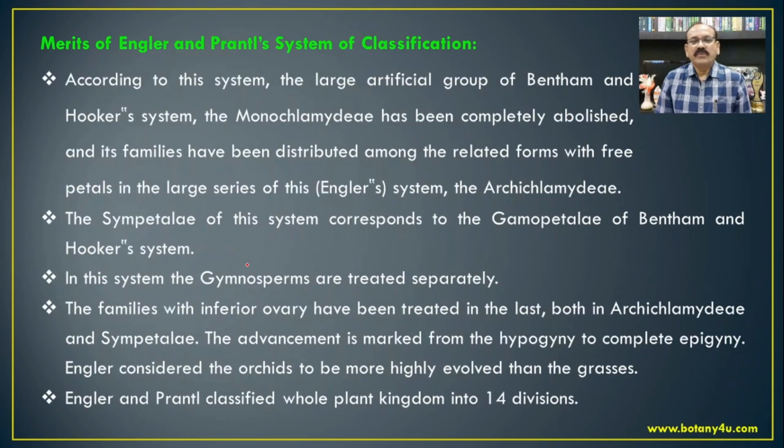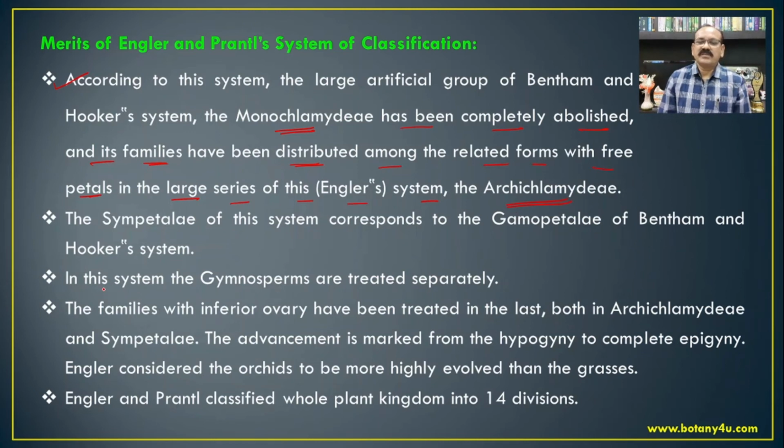So what are the merits and demerits of the Engler and Prantl system of classification, we will discuss in these two slides. According to this system, the large artificial group of the Bentham and Hooker system, that is Monochlamydeae, has been completely abolished and its families have been distributed among the related forms with free petals in the large series of Engler's system, known as Archichlamydeae.